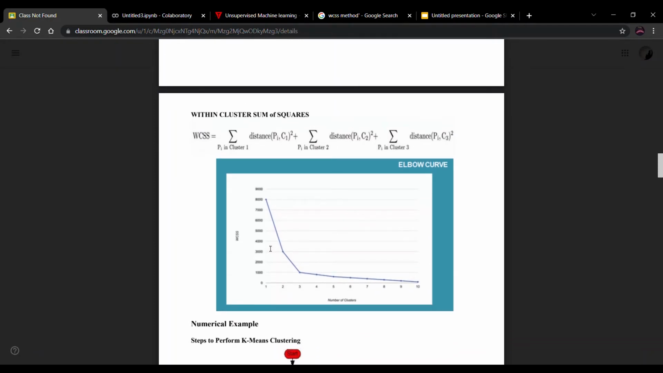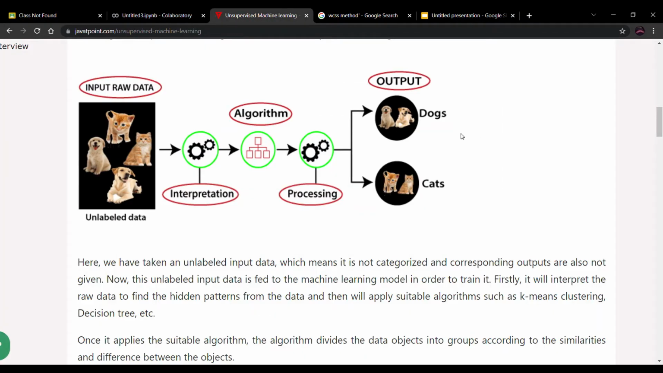Now we will move towards our program part. Before starting with the program, we will see one example of unsupervised learning. Here, for each animal there are different properties. According to their properties, conditions, habitats and features, we will segregate the data, and it will be in the form of two clusters: one cluster of dogs and the second of cats.